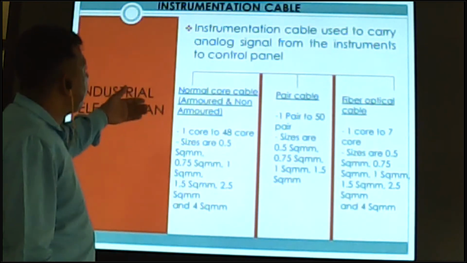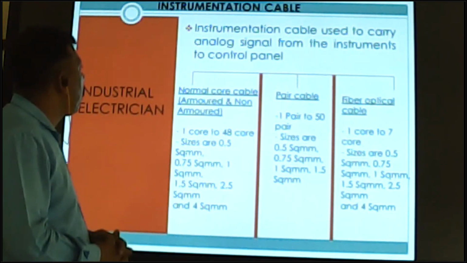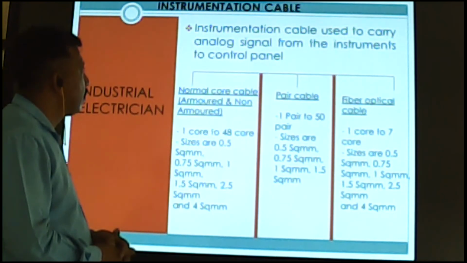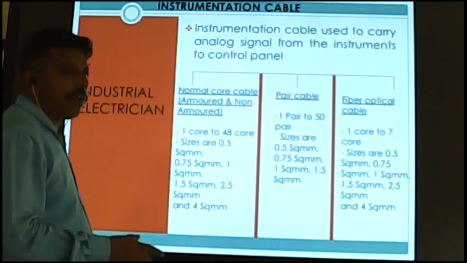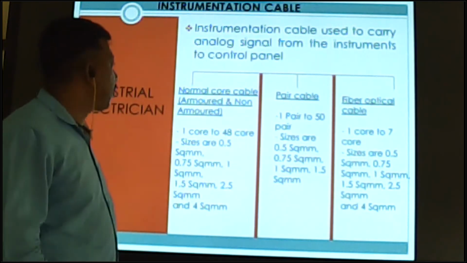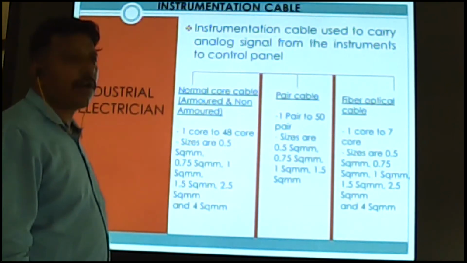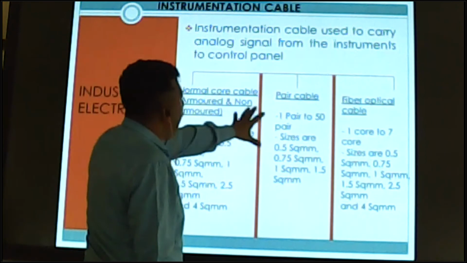In this flat, you can be clear about instrumentation cable. It is used for analog signals from the instruments, from a device or some instrument, up to the control panel. This is available in 3 types.